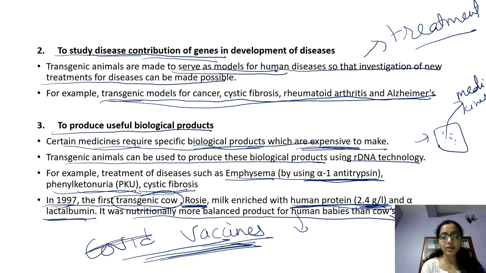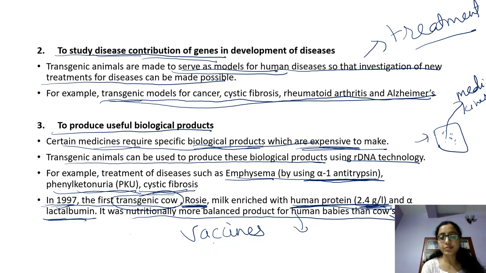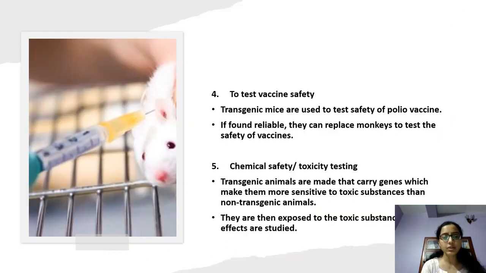Of course, ethically it is not good to use animals, because animals are also living beings. They also have the right to live, right? Now they are also used to test vaccine safety. As we have discussed, transgenic mice are used to test the safety of the polio vaccine. If the mice are found useful, they can replace the monkeys, which are mainly used to test the safety of vaccines.